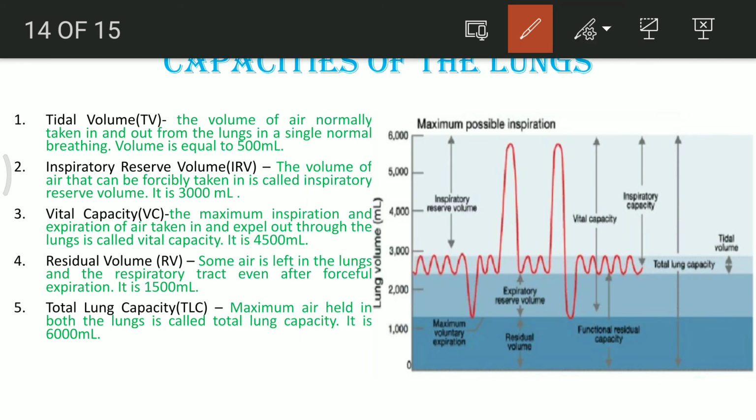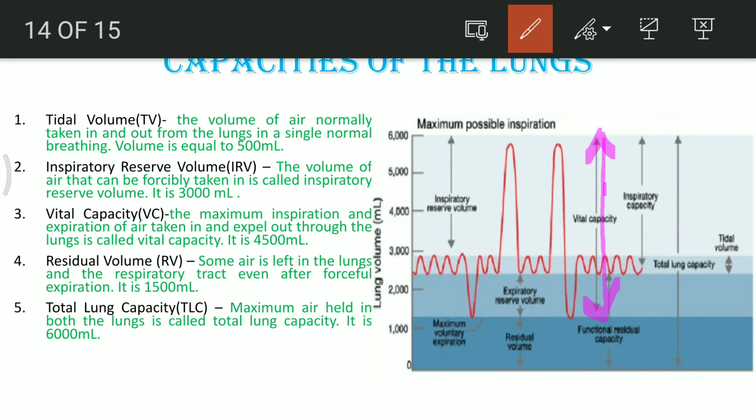Vital capacity is the maximum inspiration and expiration of air taking place, the taking in of air and expulsion of carbon dioxide from our lungs, and this is known as vital capacity. So if you see this entire area, this entire 4500, this entire area is known as the vital capacity.